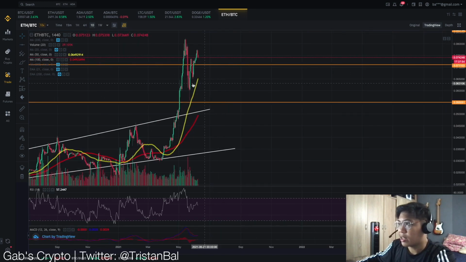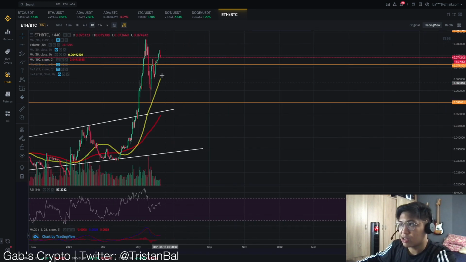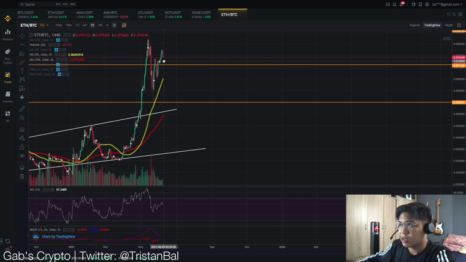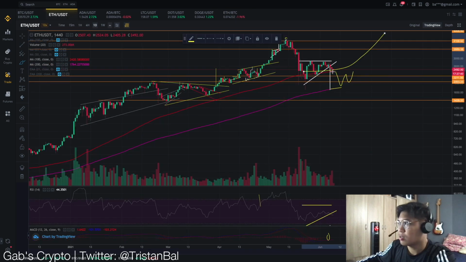If we had that downward movement for Ethereum, we could actually see this movement, and if ever we break this support, we might get this movement to the downside and see a pretty similar move for Ethereum against the US dollar.